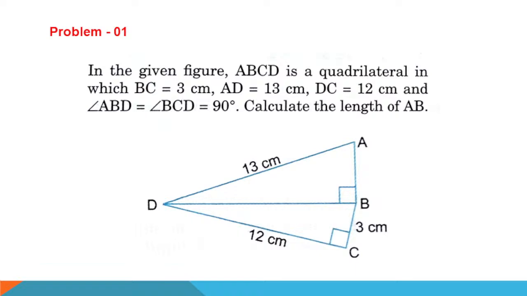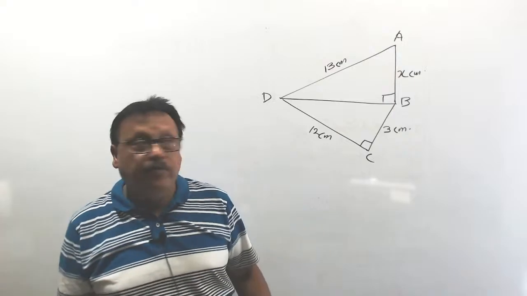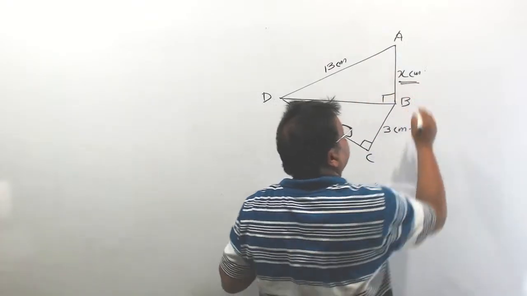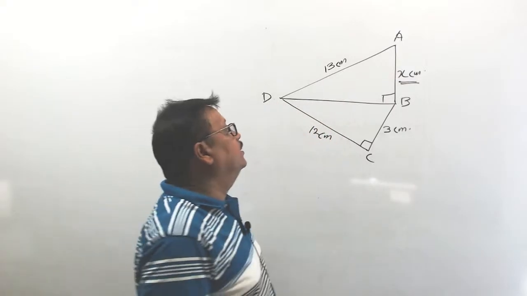And the two angles B and C are 90 degree. Calculate the length of AB. You have to find the length of AB. Let us assume the length is x centimeter. Understood? Length is x centimeter.